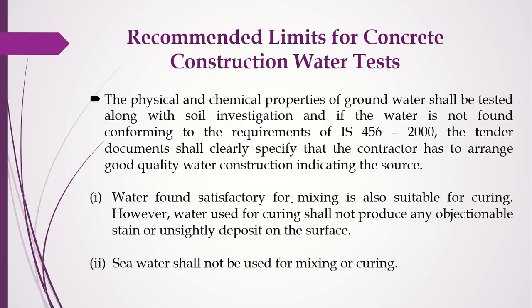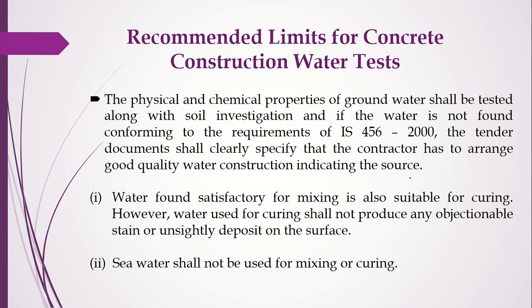So the physical and chemical properties of groundwater shall be tested along with soil investigation. And if the water is not found conforming to the requirements of IS 456-2000, the tender document shall clearly specify that the contractor has to arrange good quality of water for construction. So if people are using naturally available groundwater for making concrete, that water also should undergo physical and chemical tests.